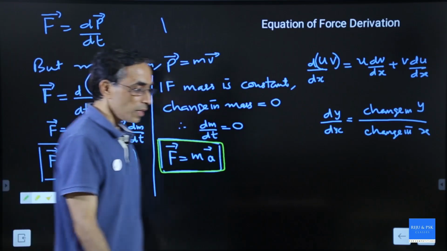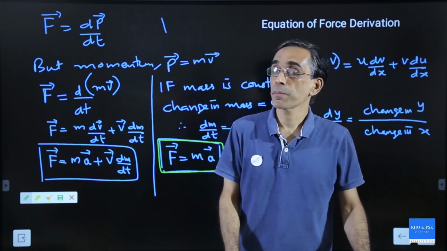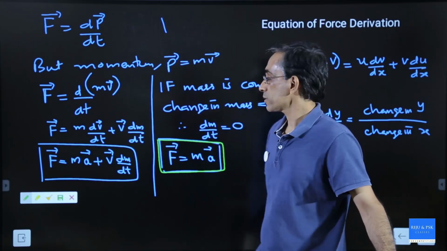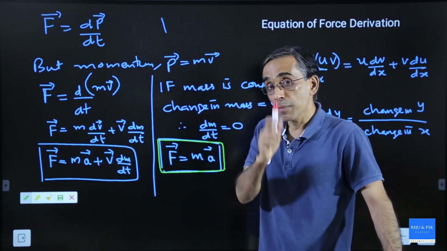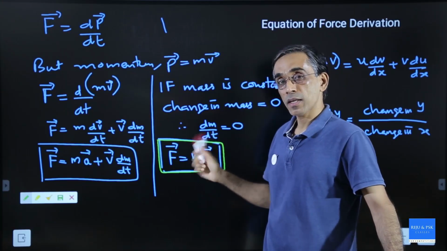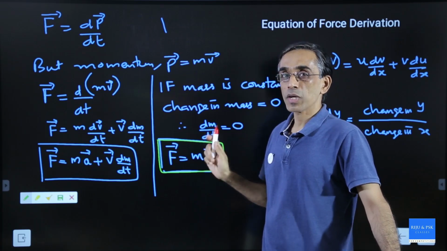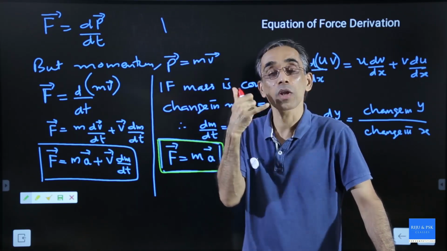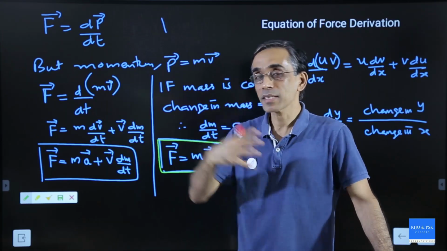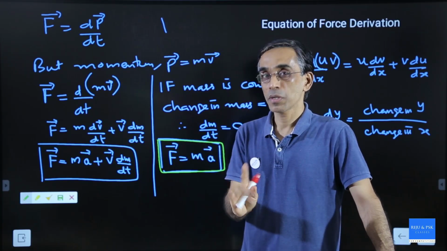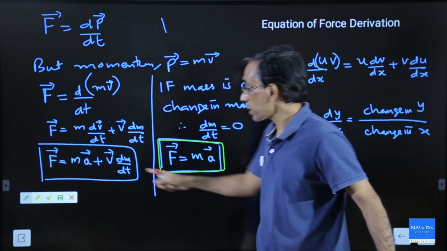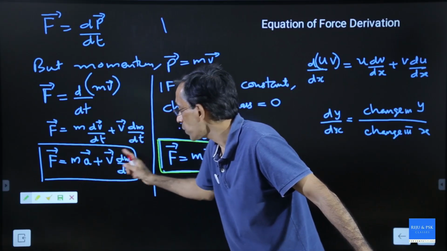Now, you studied this F is equal to ma back in 9th standard, or maybe before that. Remember the teacher who taught you this equation F is equal to ma. If you have their number, call them. Then tell them, teacher, you should not have done this cheating to us, because that teacher taught you only F is equal to ma, but the actual equation is F equal to ma plus v into dm by dt.